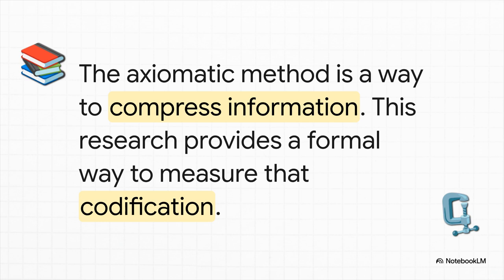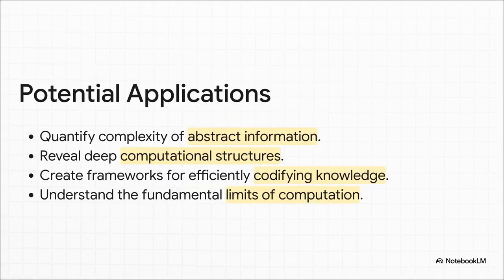Think about a big scientific theory. An axiomatic system, like the basic rules of geometry you learned in school, is really the ultimate form of information compression. You're taking countless observations about how the world works, and you're boiling them down to just a few core principles. This research gives us a formal mathematical way to measure exactly how much compression is going on. The potential here is just, wow.